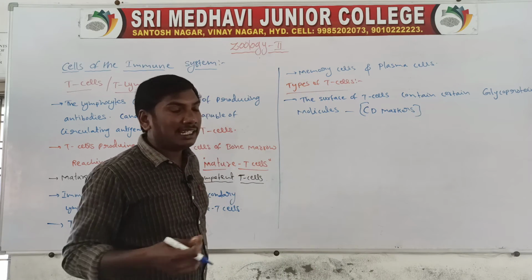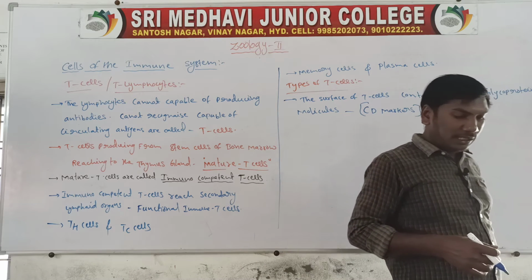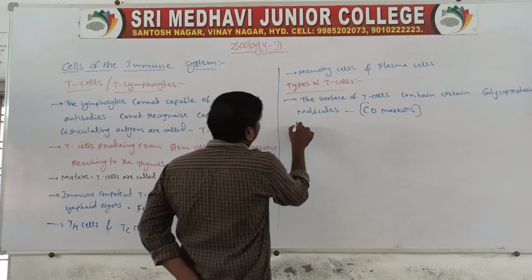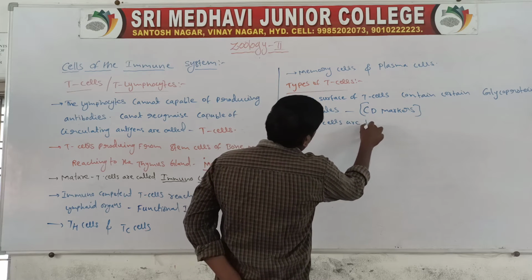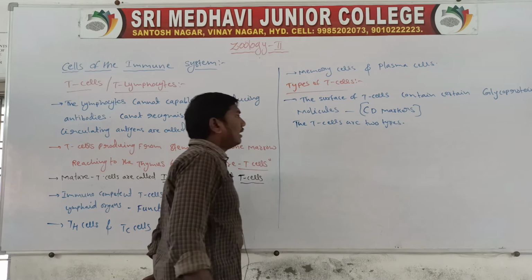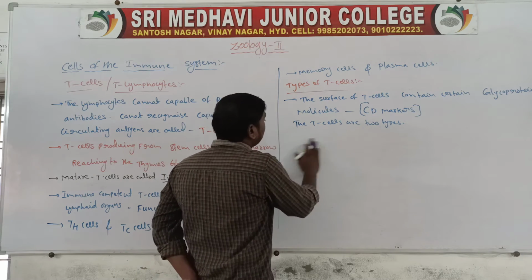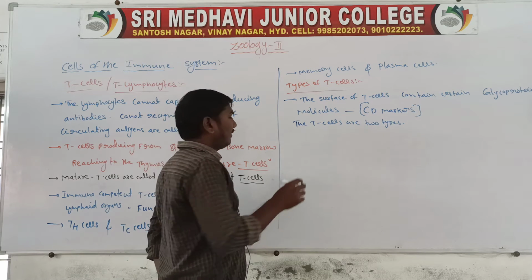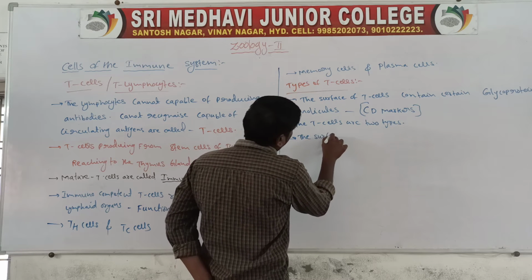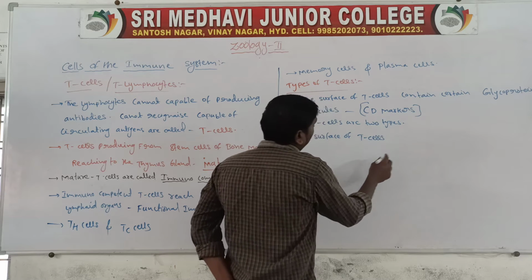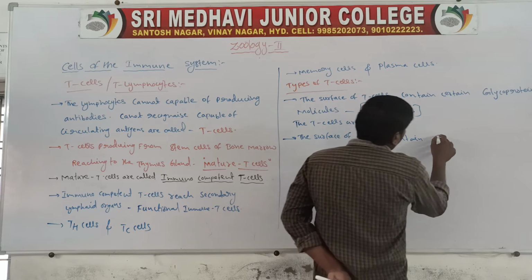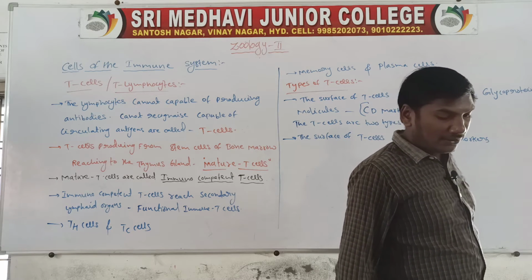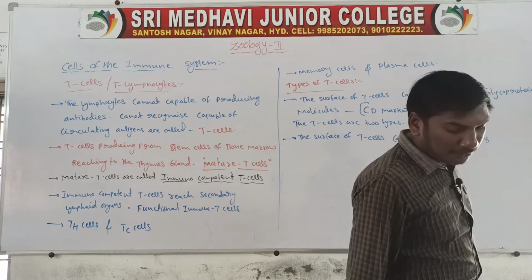The T cells are of two types. First, the surface of the T cells contains CD4 markers, namely CD4 plus cells, or T4 cells.